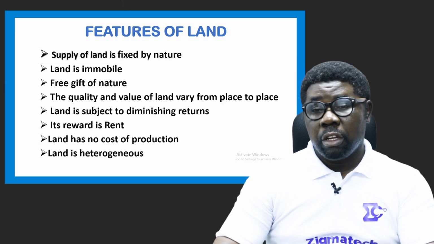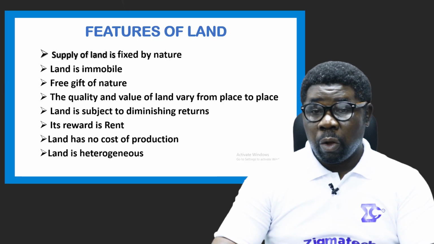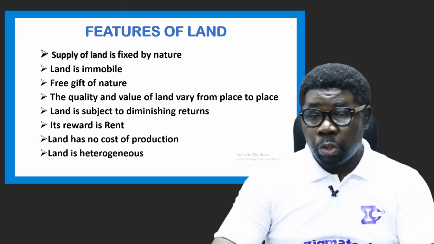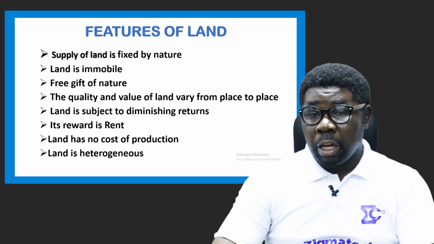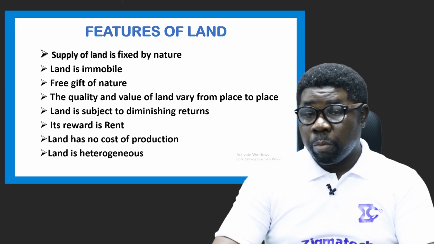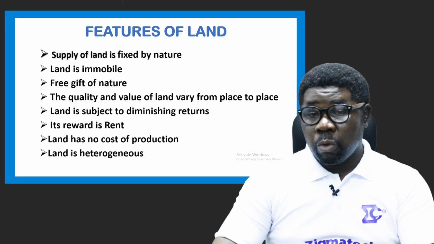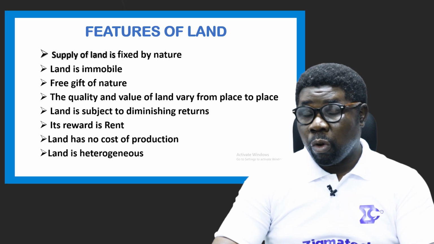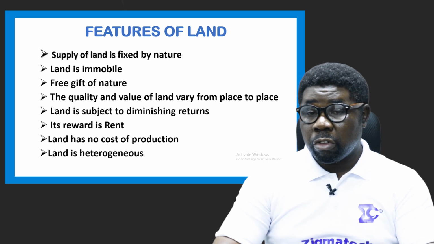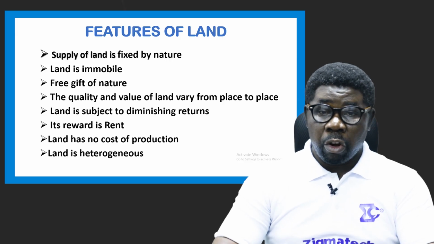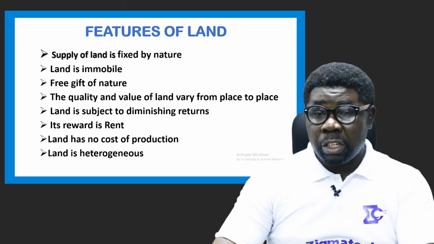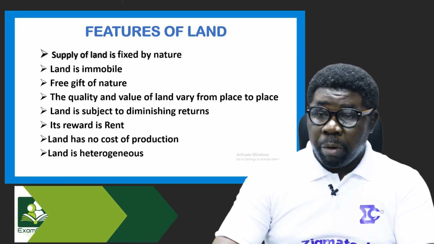So yes, we talk about quality, we talk about what land can give in terms of agriculture. Some lands don't have the manure or the quality that they need to produce some kind of products. If you go to some other areas, they have the manure or the needed nutrients to produce some kind of agricultural products. So that's why we have quality which differs from different places and different areas.